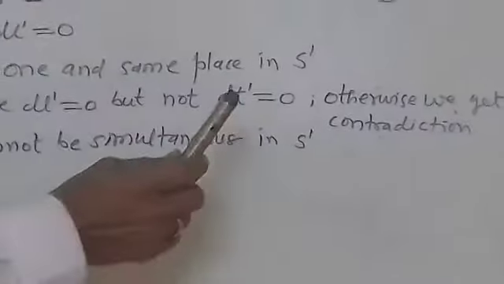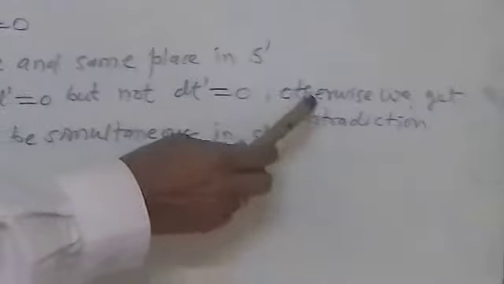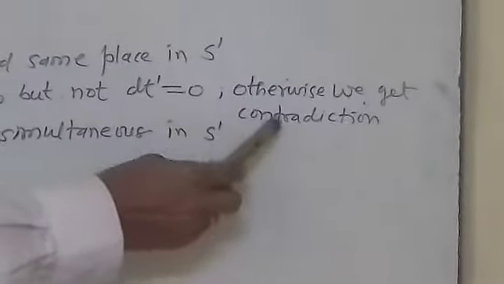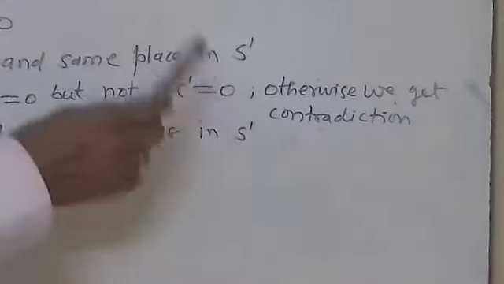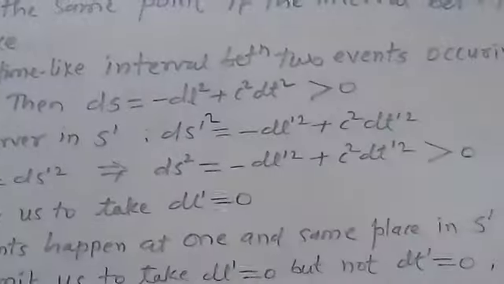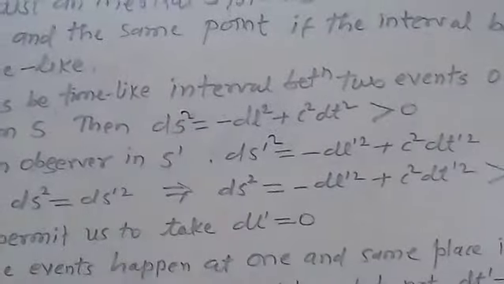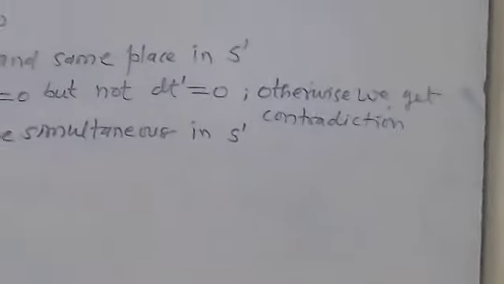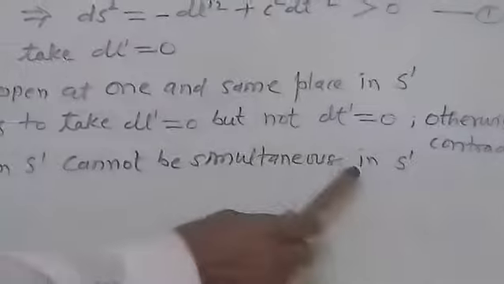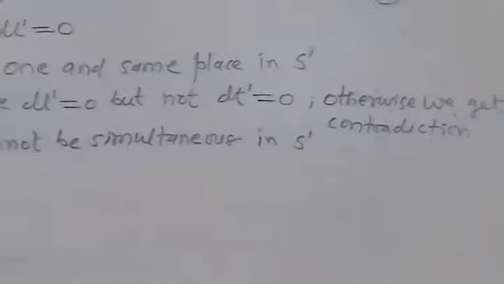But this equation does not permit us to take dt' equal to 0; if we take dt' equal to 0, we get a contradiction, since ds² is greater than 0. It means in the inertial frame S' these events take place at the same point, but they are not simultaneous events in S'. So this is the first result.